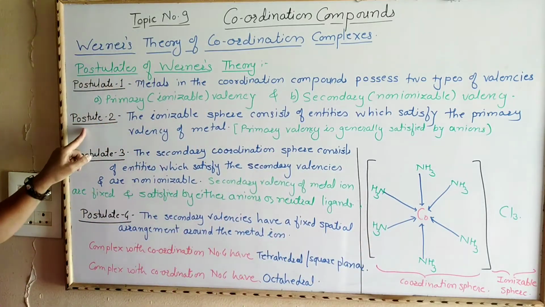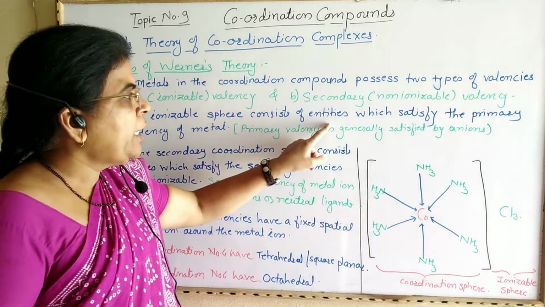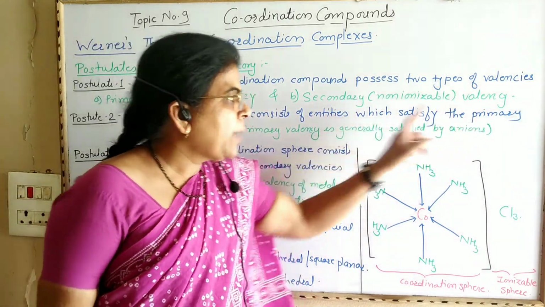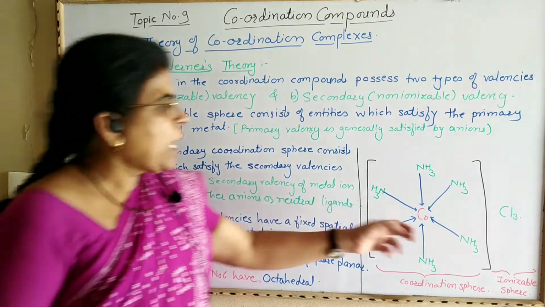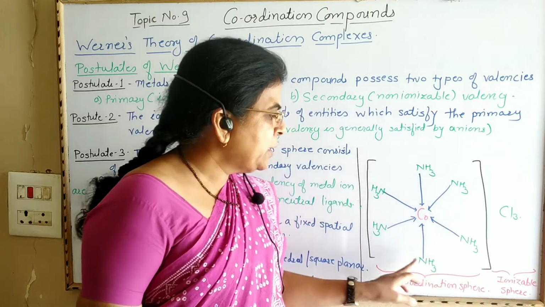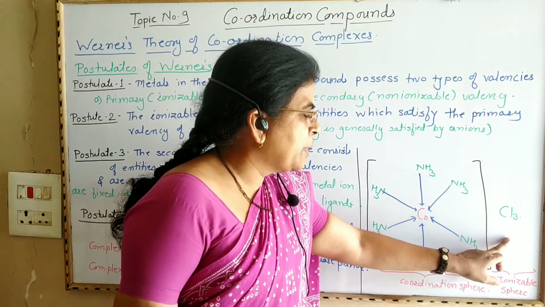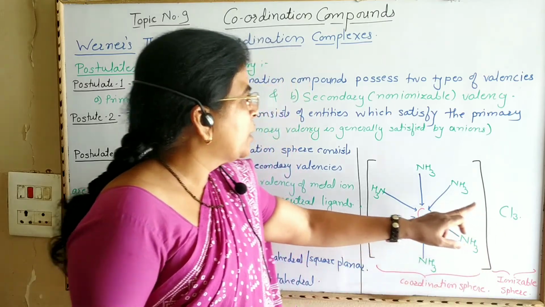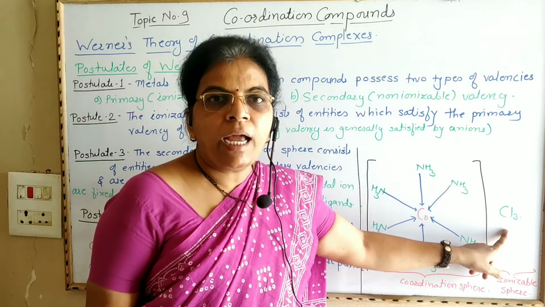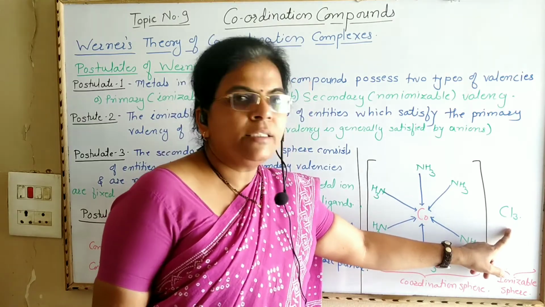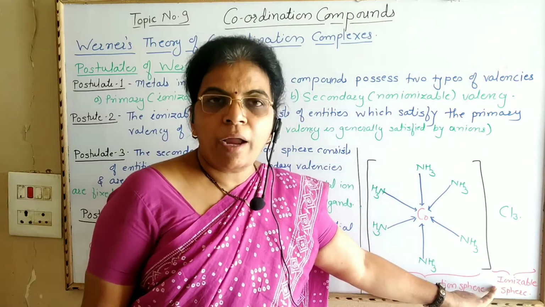Now the second postulate: the ionizable sphere consists of entities which satisfy the primary valency of the metal. Here this is the coordination sphere and this is the ionizable sphere. The primary valency is satisfied by these 3 Cl ions, which are negatively charged anions, and they easily undergo ionization.